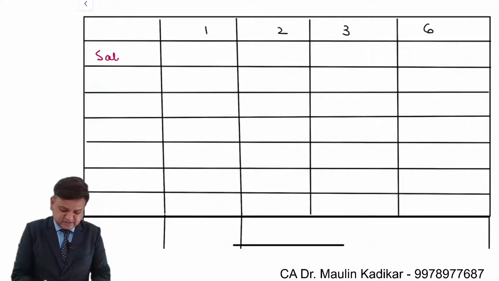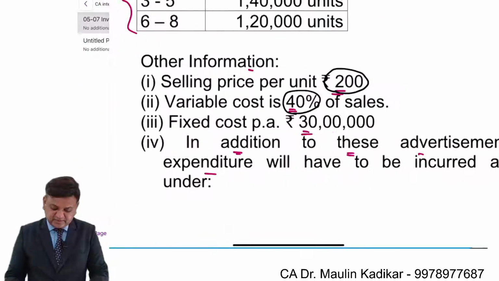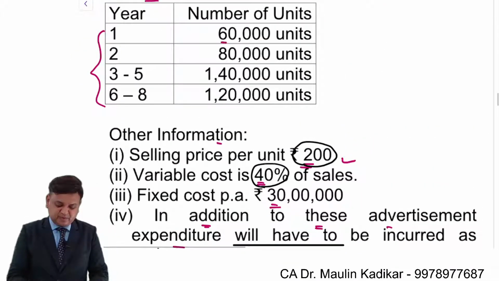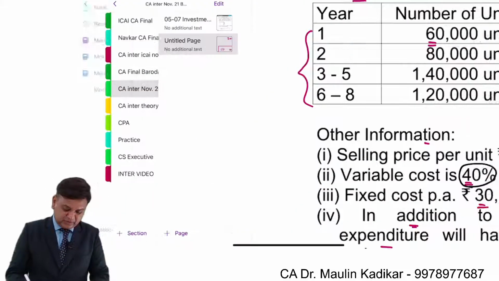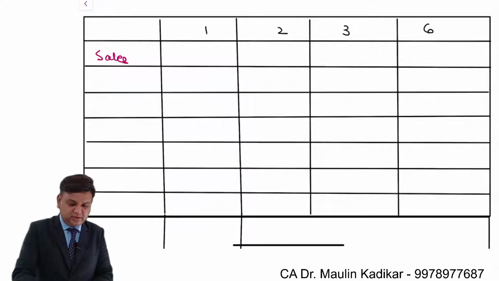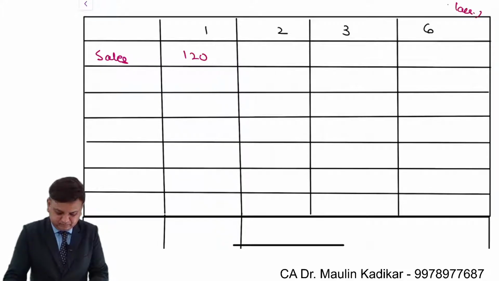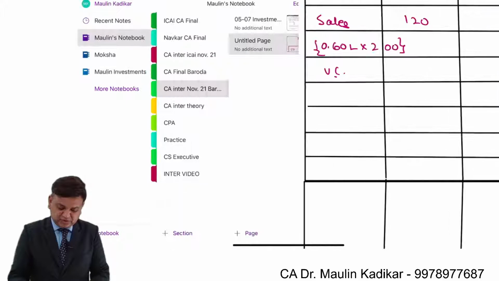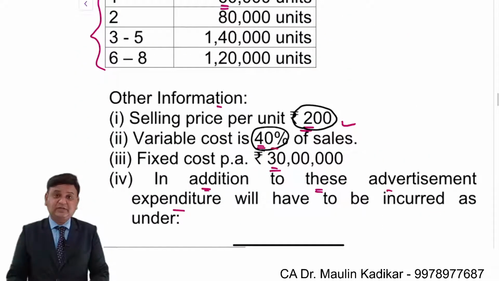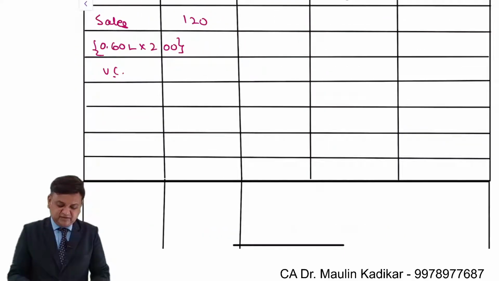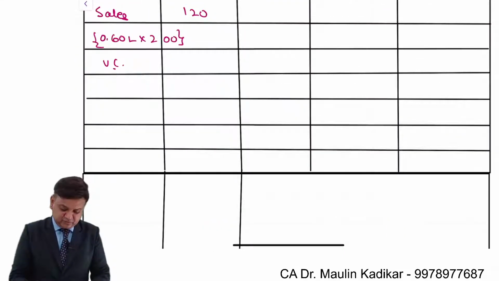We can write first of all the sales. Selling price is provided as 200 and the number of units is 60,000. So 60,000 into 200, divided by 1 lakh to get the answer in lakhs, is 120 lakhs. I am writing it here as 0.6 lakhs units into 200 rupees per unit. Variable cost is 40% of the sales, so directly we can compute 120 into 0.4, that comes to 48.